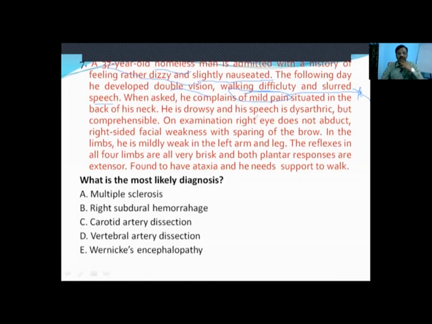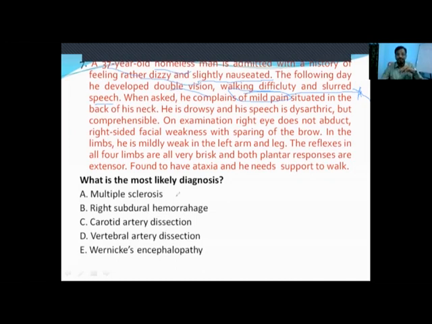On examination, the right eye does not abduct, which indicates right sixth nerve palsy. Right side facial weakness is there, sparing the eyebrow, which indicates right side UMN facial palsy. In his limbs, he is mildly weak in the left arm and leg. The reflexes in all four limbs are brisk, which means pyramidal weakness is there.